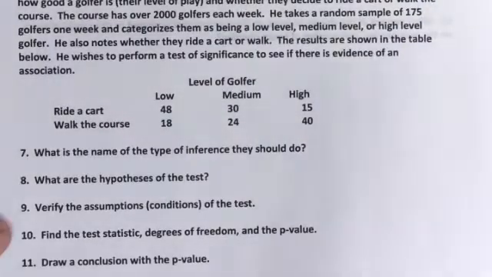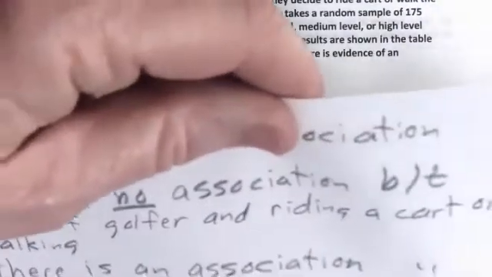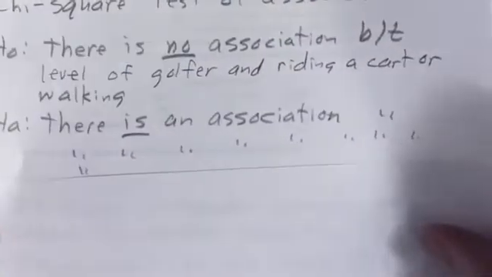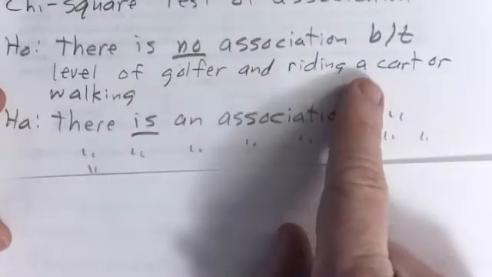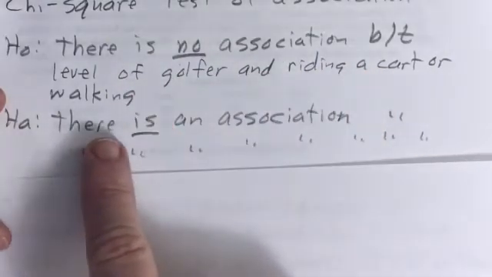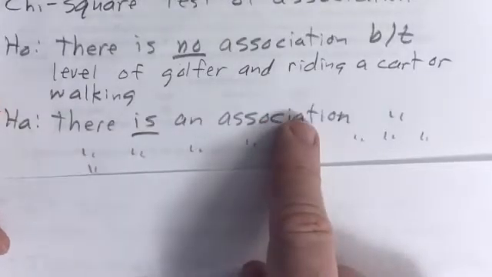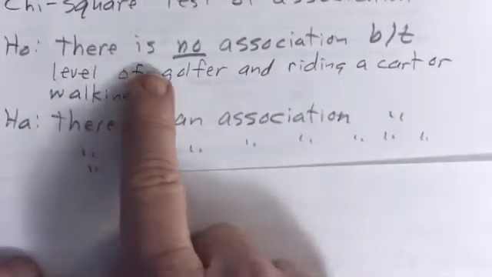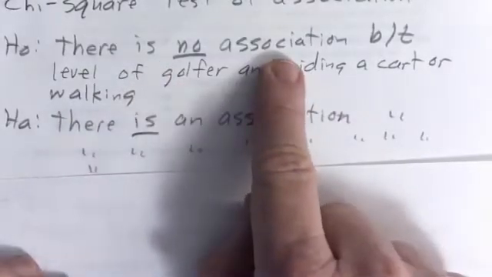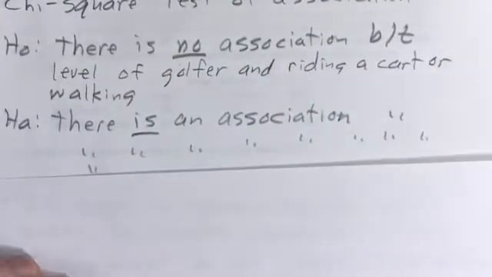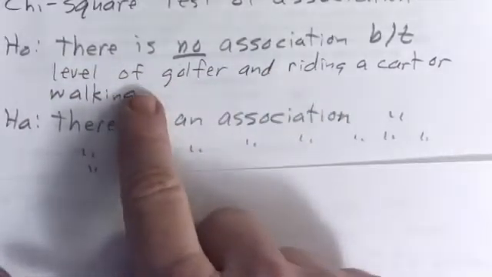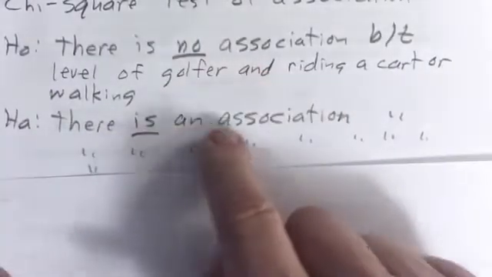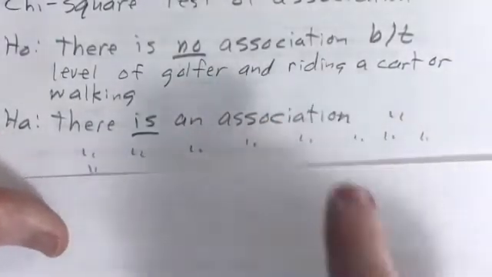All right, so then it says, what are your hypotheses? Your null hypothesis in a test of association is always that there's no association between the two variables, level of golfer and whether they ride a cart or walk. The alternative is always that there is an association. The synonyms of this: there's no relationship or no correlation, or that they are independent. The other way to say this: the null hypothesis is that the level of golfer and riding a cart are independent, and the alternative is that they're not independent.